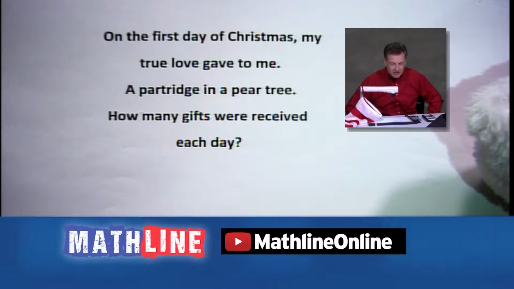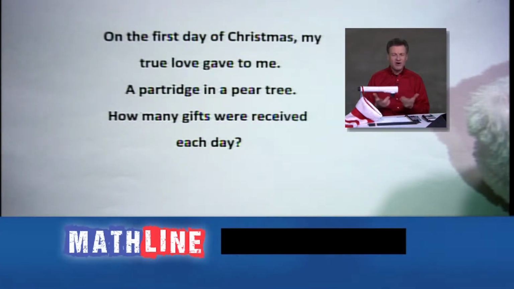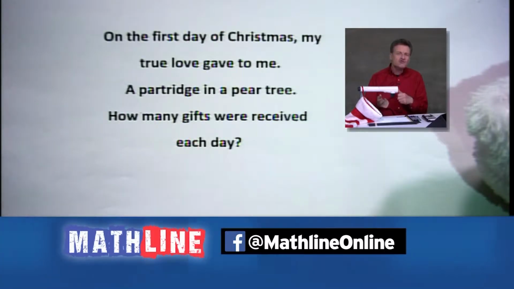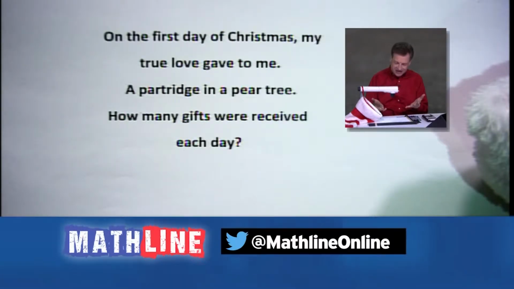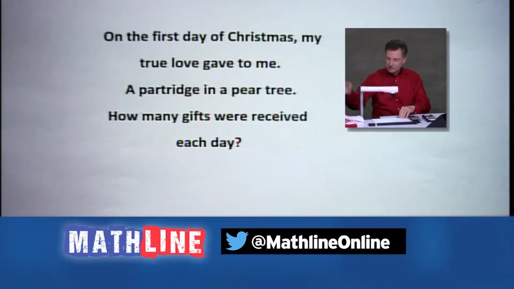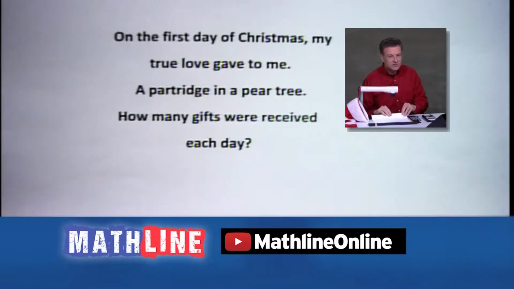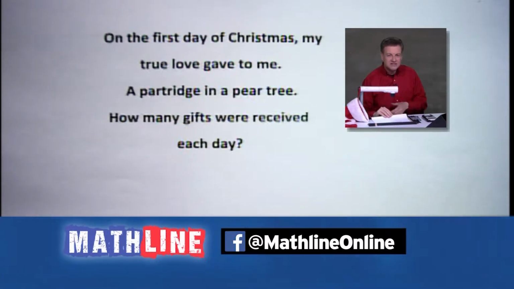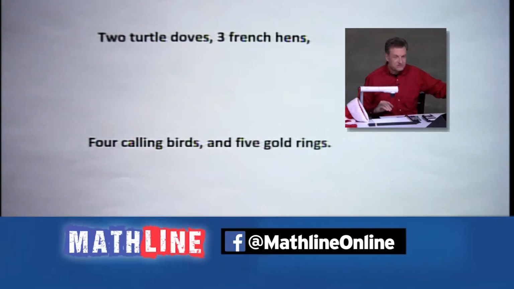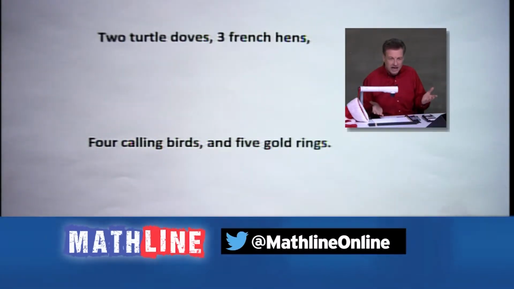And the question bears looking at, how many gifts were received each day? You say, well, Ernie, that's easy. It was 1, 2, 3, 4, 5. You know, we're going to talk math, aren't we, even on Christmas Day? So let's see. Oops, we got to keep Elmo and the stocking happy. There we go. All right, and let's see what the story is on this. Oh, we've got more days, don't we?